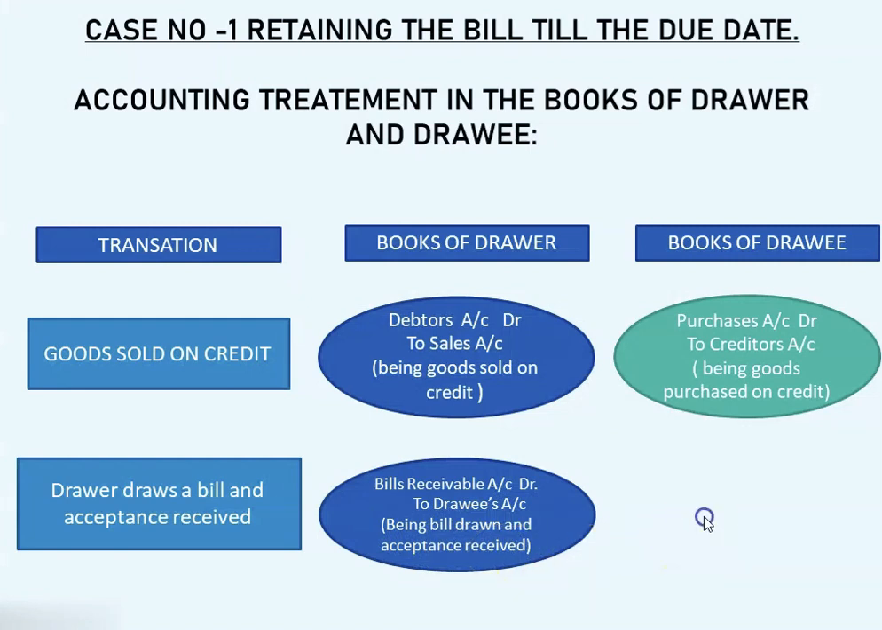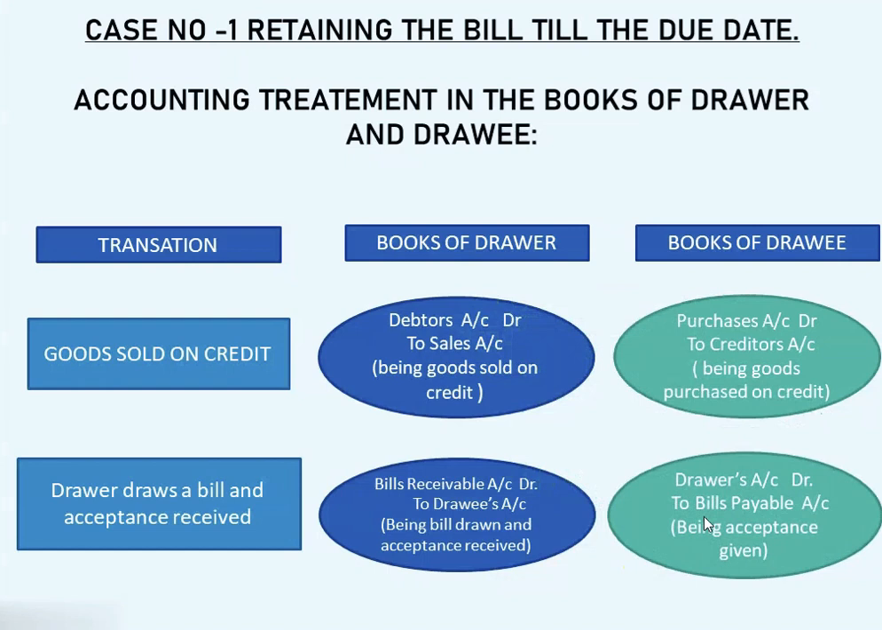Now see in the books of drawee here. Now, the drawee accepts the bill and returns the bill to the drawer, and therefore the drawer is a receiver, and he is going to write here, drawer's account debit to bills payable account. Now, bills payable, from the drawee's point of view, is a liability, and liability always shows a credit balance, and therefore our journal entry is drawer's account debit to bills payable account, being acceptance given. So these are the 2 transactions that we have discussed.